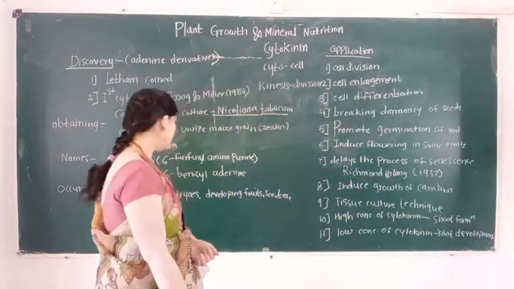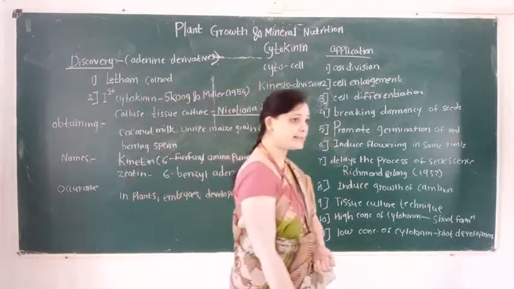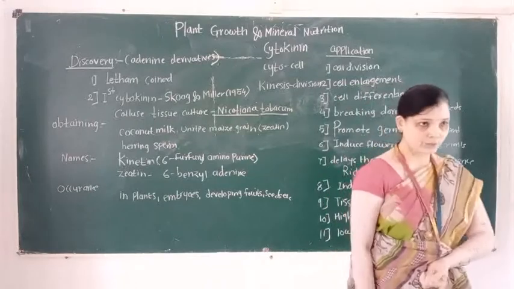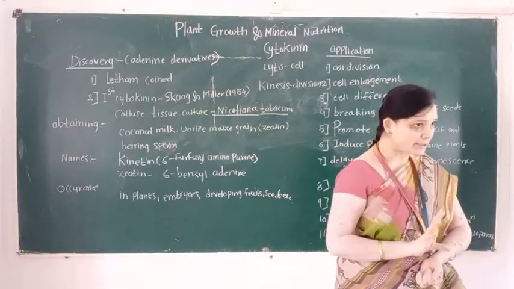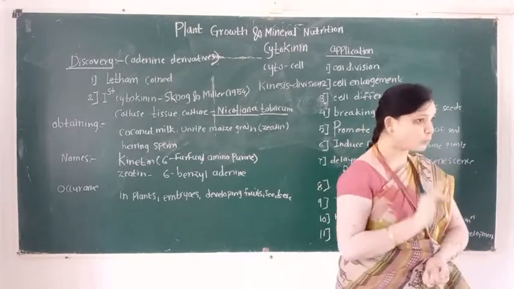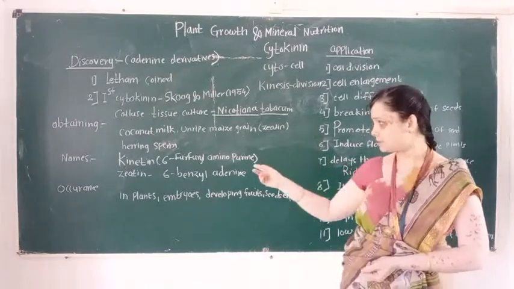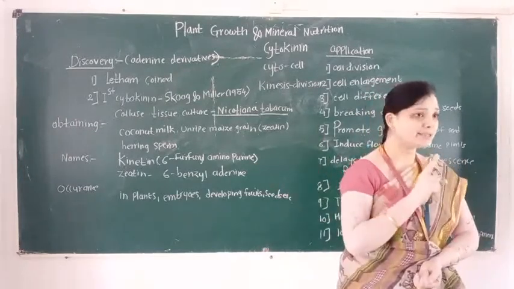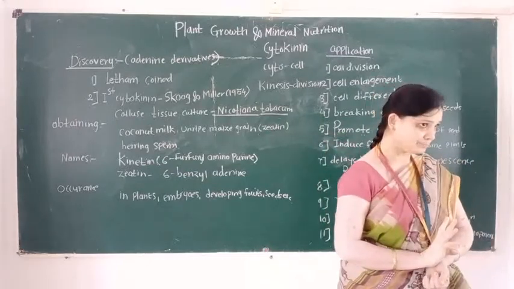And third, herring sperm, that is extracted DNA material. So here remember this point, cytokinin is extracted from first coconut milk, second unripe maize grain, and third herring sperm.